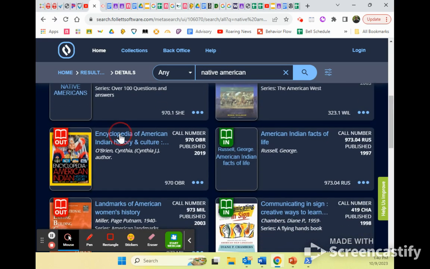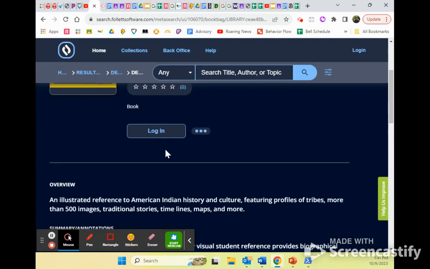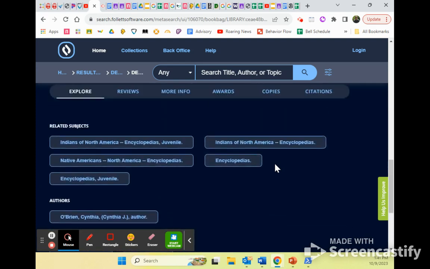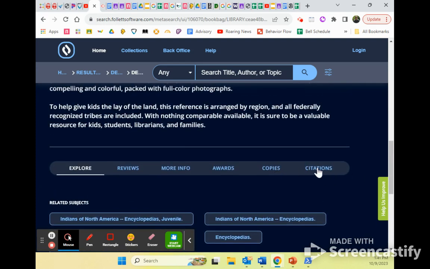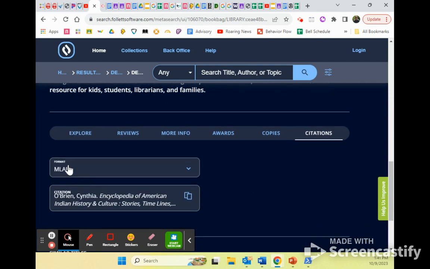So I'm going to open it, click on it, and then I'm going to go view more details. And then if I scroll down toward the bottom here, I get to this bit where it says citations. I click on citations. I want MLA version 8, which is our newest edition. So if we're in the future at some point and you're watching this video from the past, and it's now MLA version 9 that we're using, well, this should have updated to MLA version 9.